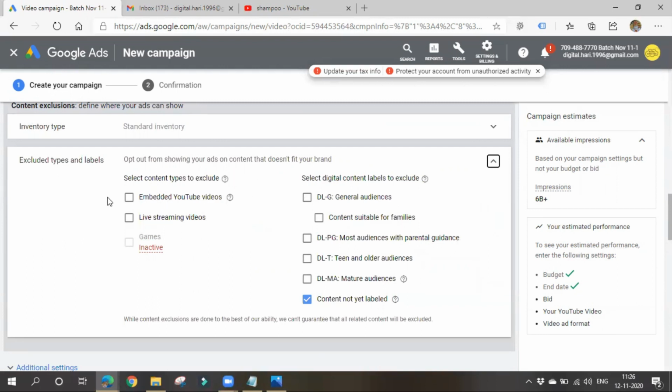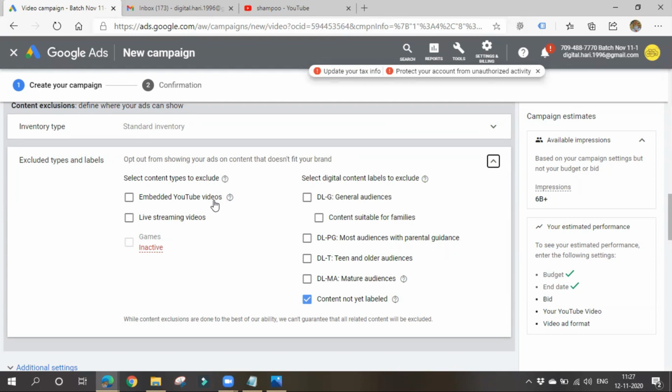So embedded YouTube videos means, okay, you might be seeing some videos on websites also. They might have embedded YouTube videos on their website. Even while writing some content, we have embedded a YouTube video in our website. Have you noticed? Yes, ma'am. So if you want to show your ads in such kind of embedded YouTube videos also, you can just leave it like this.